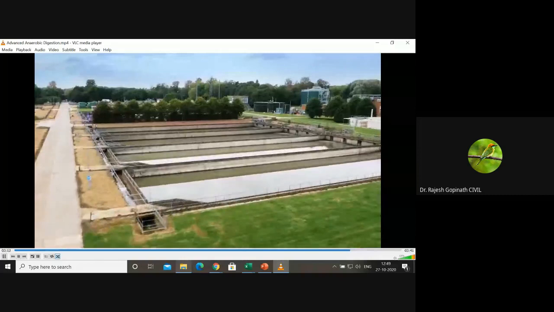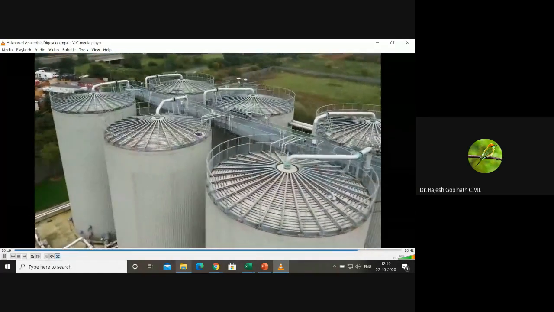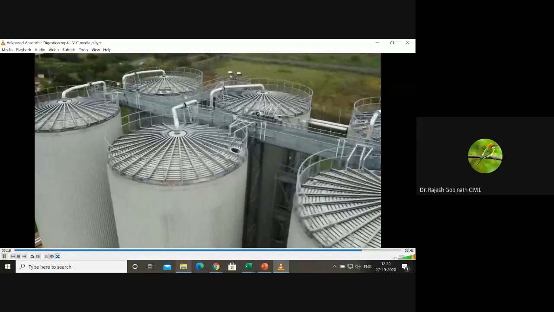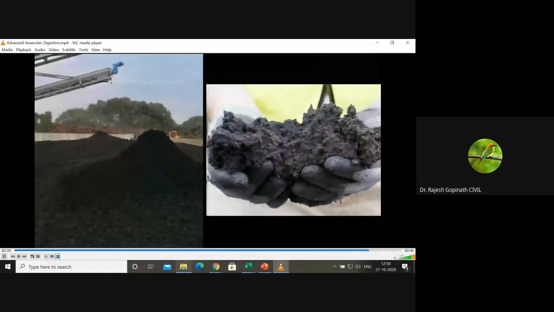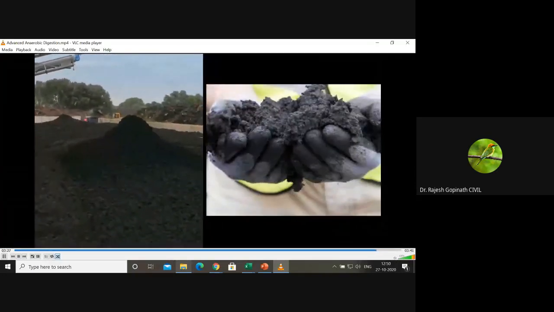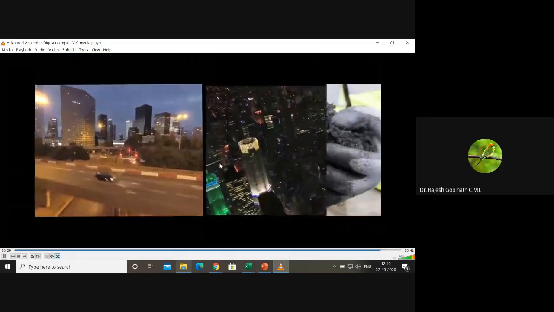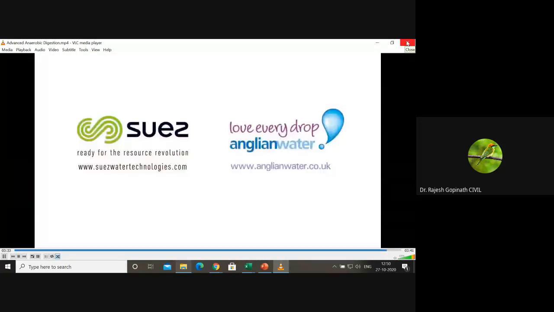Suez's advanced anaerobic digestion technology can be applied to both existing and new-build wastewater treatment plants. Suez's process guarantees digester performance, which allows water utilities to harness the energy that is present in wastewater sludge and transform from energy users to energy producers.